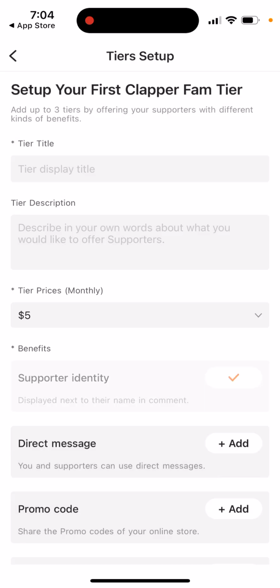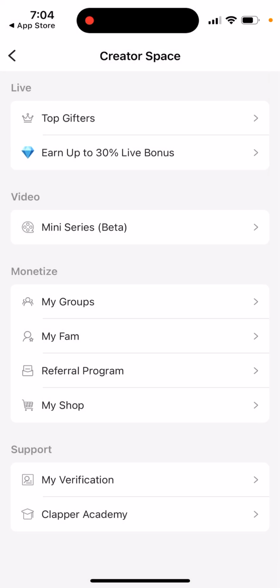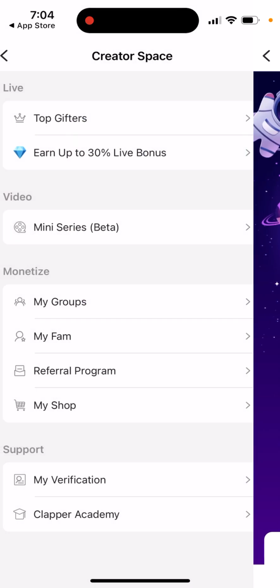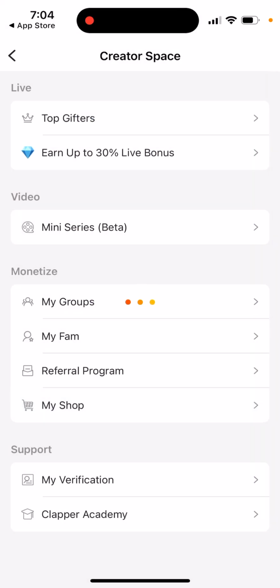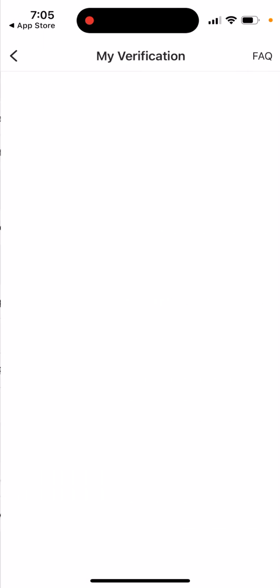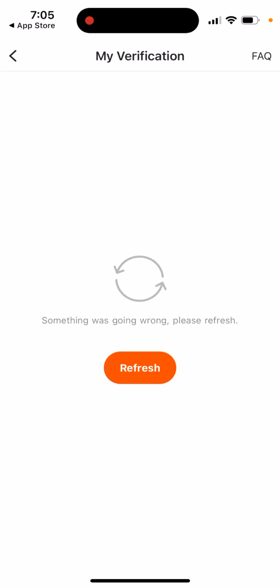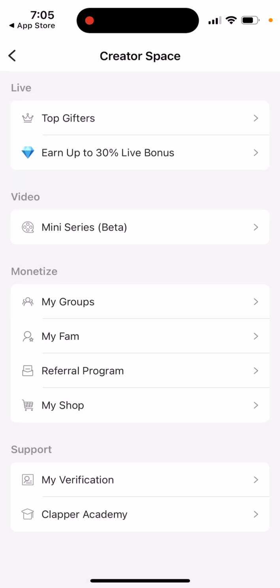So yeah, here you just have it. And then there is a referral program. And then there is my shop where you can basically sell some of your stuff. I don't know exactly where you can connect Teespring here or whatever, similar to YouTube, but this is a start. And then they also have verification. Oopsie. So basically, yeah, as you can see, I'm just showing it as it is: this app in peak times right now is a bit glitchy.